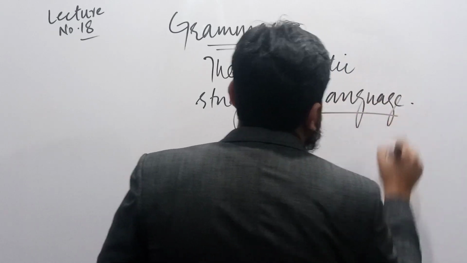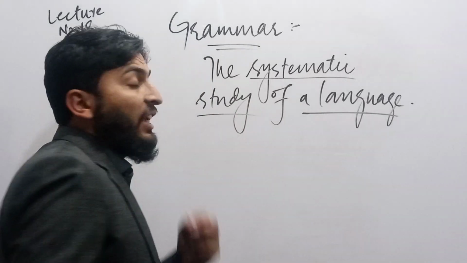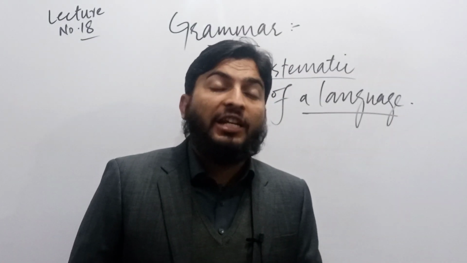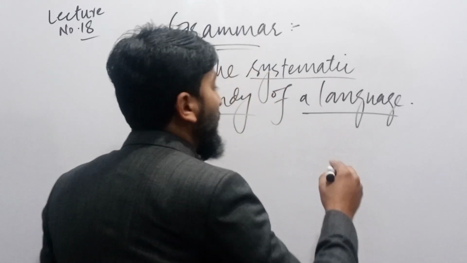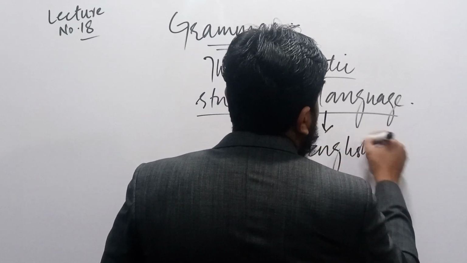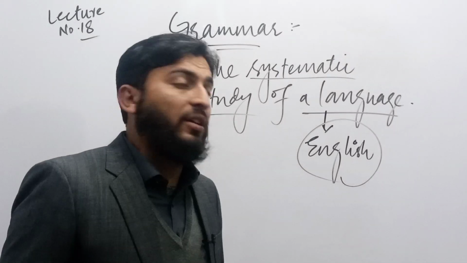Now the question is, what do we mean by a language and what do we mean by systematic study? Actually, the meaning is completely clear to us. And how is it clear? It is clear in this way. When I say a language, it means one language. And what particular language? Suppose if I talk about English, then English is a language for me. It is one particular language.